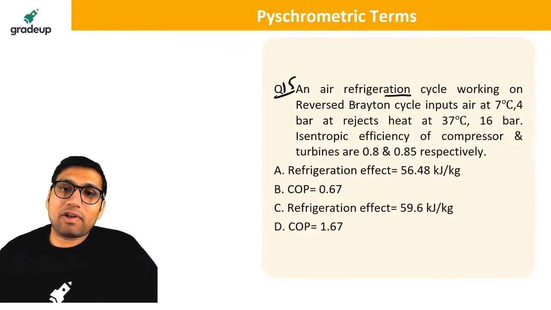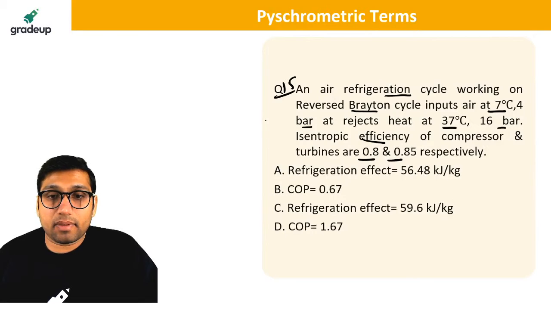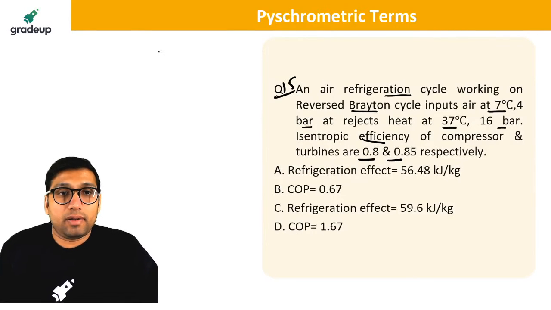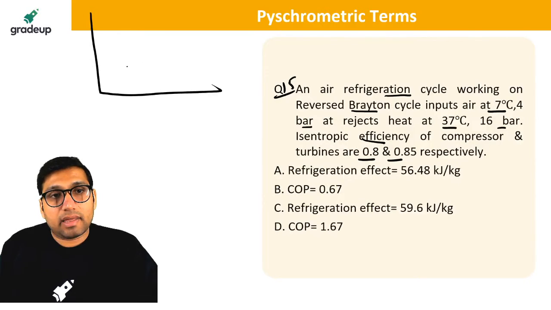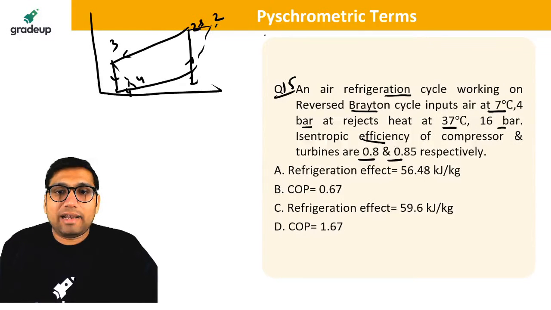An air refrigeration cycle working on reverse Brayton cycle takes in air at 7 degrees Celsius and 4 bar and rejects the heat at 37 and 16 bar. The isentropic efficiency is also given for compression and turbine. You have to find the refrigeration effect, COP and all. So basically we have a reverse Brayton cycle. They have given the isentropic efficiency. Didn't I tell you the concept of isentropic efficiency? Same concept will be used. 1, 2, 3, 4. This is 4 dash, 2s, 2.